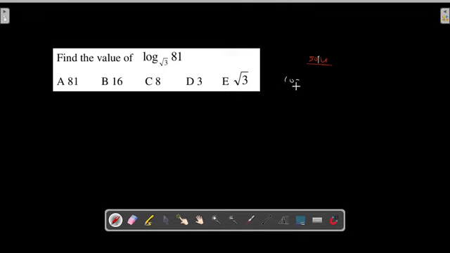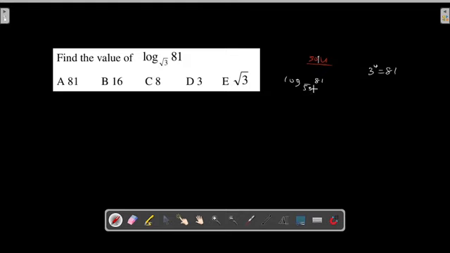We have the log to base square root of 3 of 81. Now, how do you solve this question? Here we have 3. If we look at this question, this 81 can be written in index form. We have 3 raised to the power of 4 equal to 81. The reason why I use 3 is because we have 3 here.